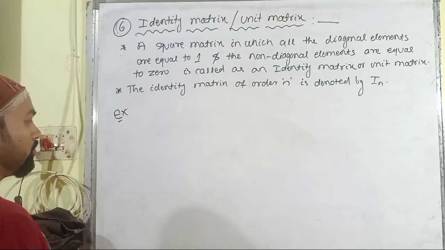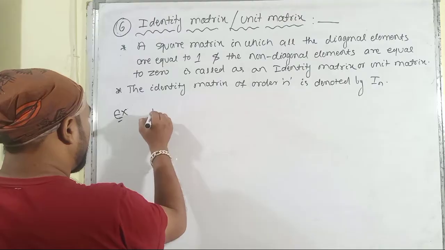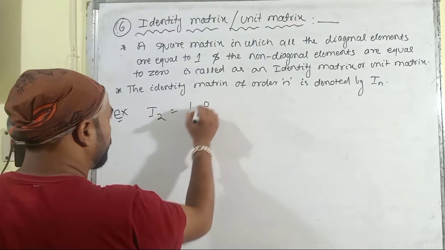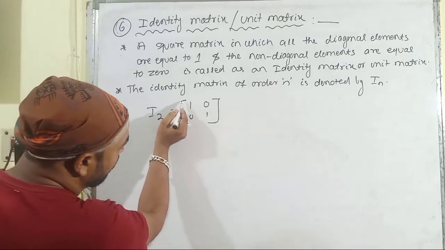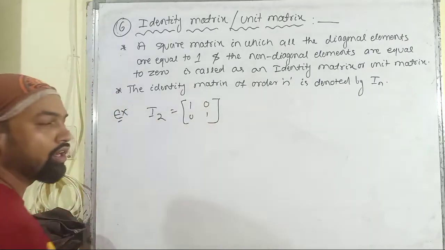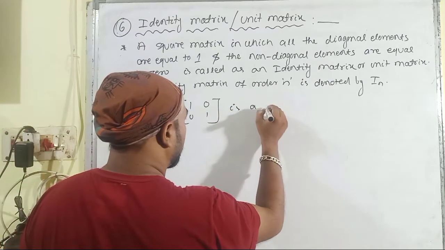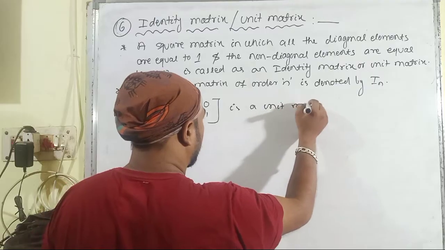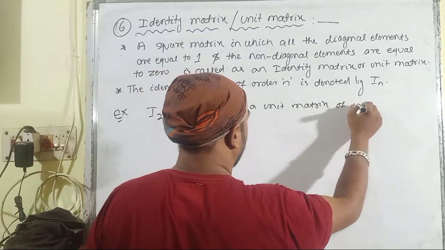Then let us discuss some examples of identity matrices. I2 is 1, 0, 0, 1. You can see that the diagonal elements are equal to 1 and the non-diagonal elements are all 0. Hence it is a unity matrix or identity matrix of order 2.